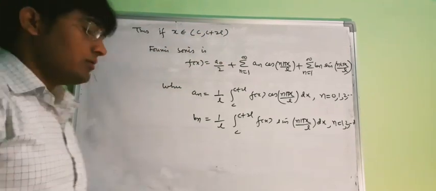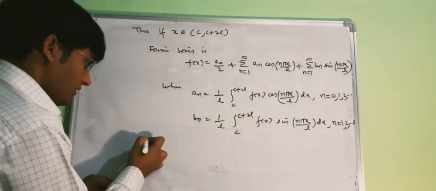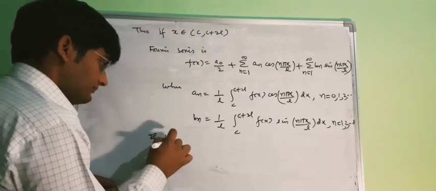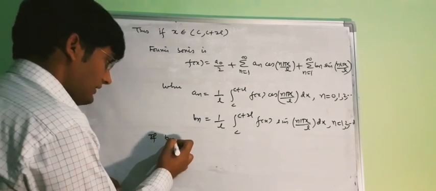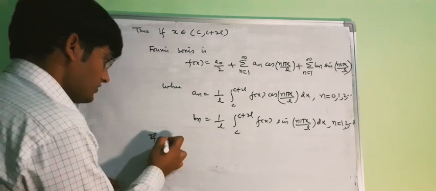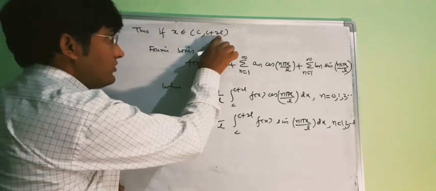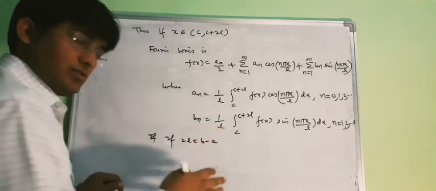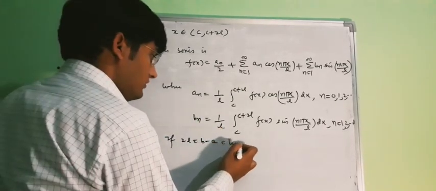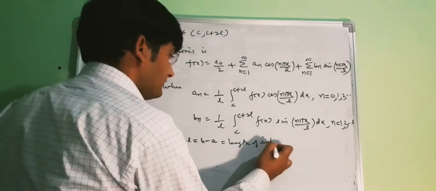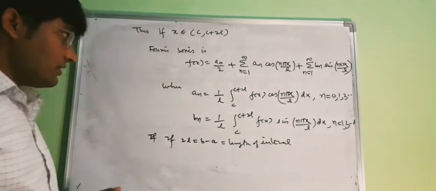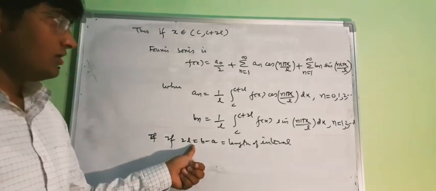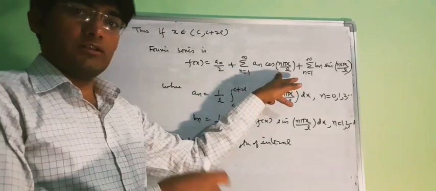Some authors use another formula. Suppose the length of the interval is b minus a. You can see that the length of the interval is 2l. So if 2l equals b minus a, then L will be b minus a by 2, and the series will change accordingly.